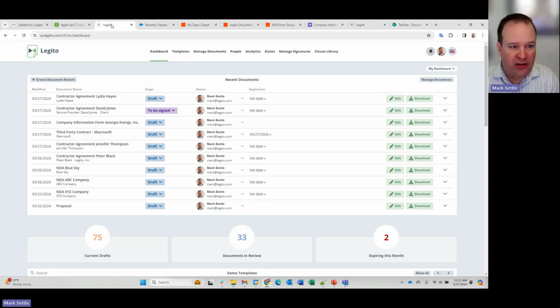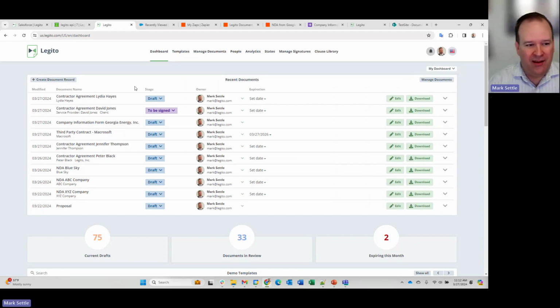This will allow you to take any document that you attach or upload as a third-party document into Legito and actually be able to edit that document. So let's do this as an example. I've got a couple of different approaches I want to show you, and then we'll jump to another demonstration. The other three things will be our Salesforce integration, our Zapier integration, and a brief look at our SharePoint integration.